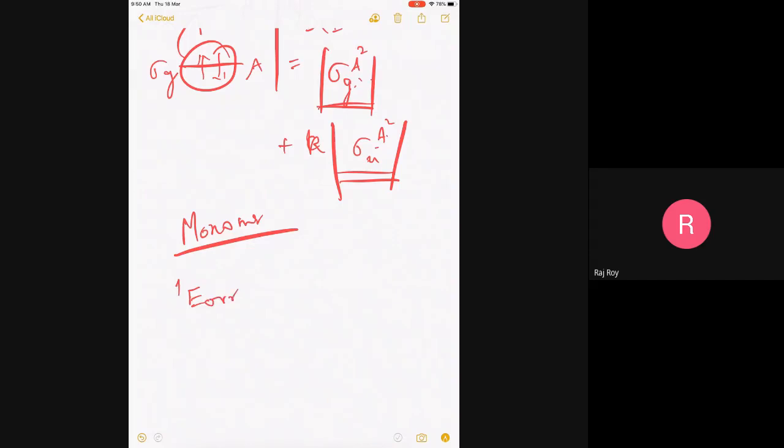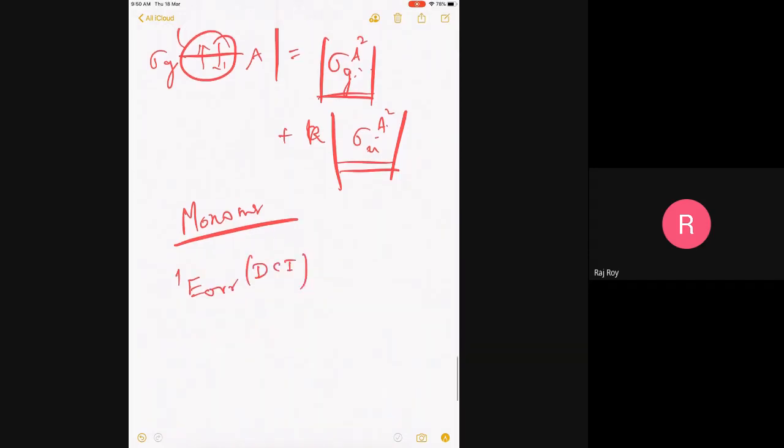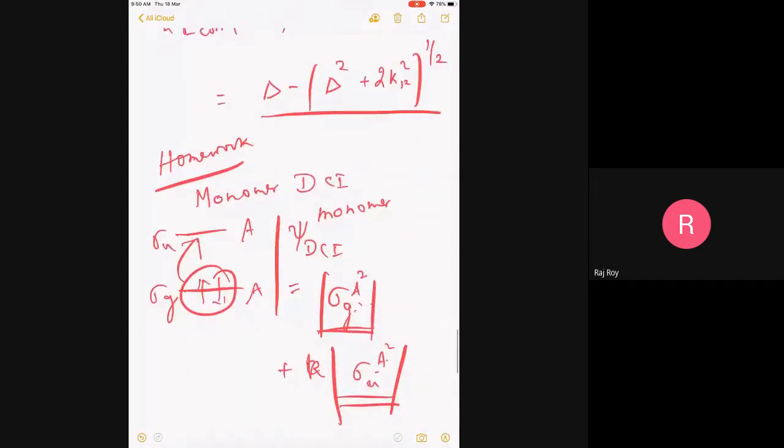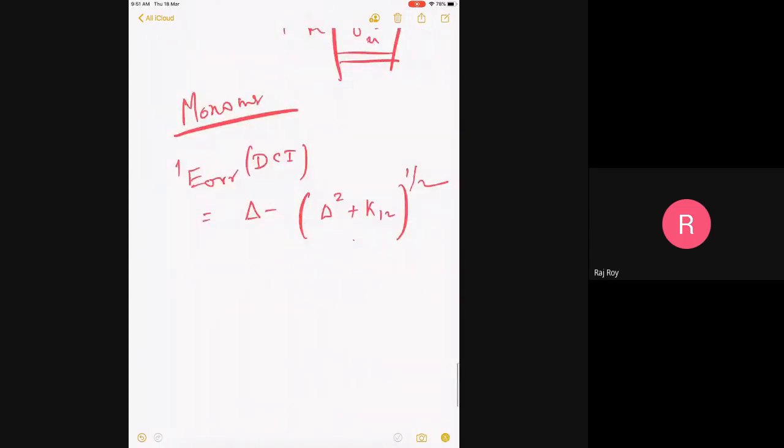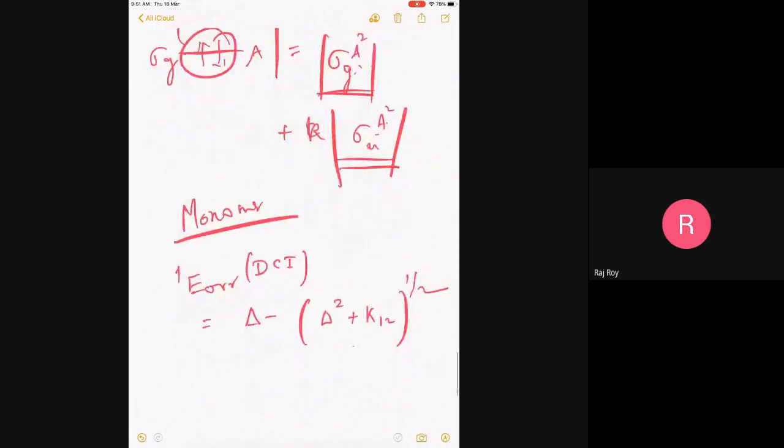It is a monomer, so I'm writing 1, E_corr DCI equal to delta, again, minus delta squared plus K12 squared to the power half. Please note this and note this. Your assignment is to show this.